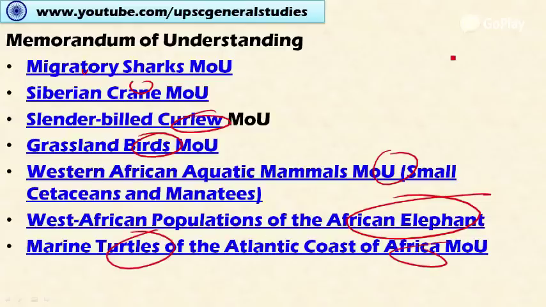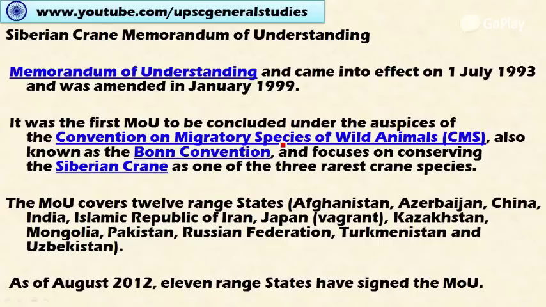These memoranda of understanding are signed between the range countries through which these animals pass as part of their migration. So the memoranda include sharks, cranes, curlew birds, African elephants and turtles. There is a wide range of signatures and agreements made under this convention. Let's look at one of the memoranda of understanding for easy understanding of the convention.